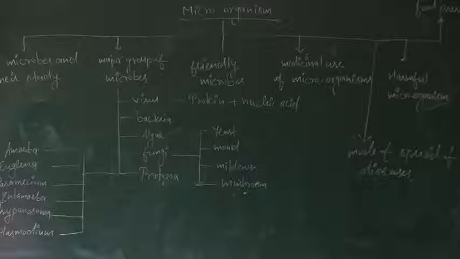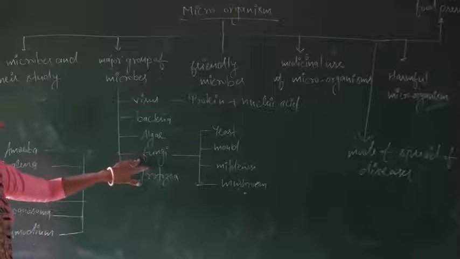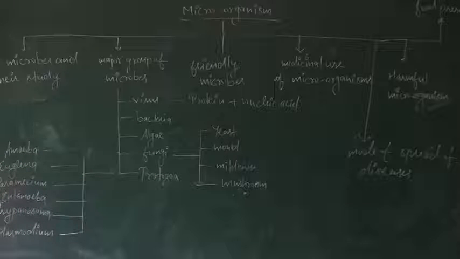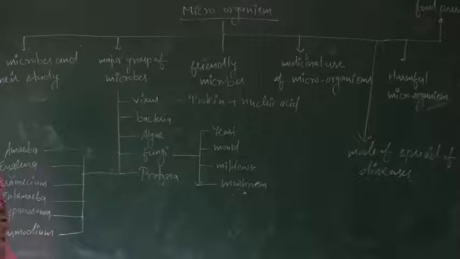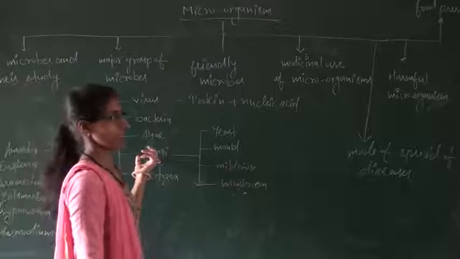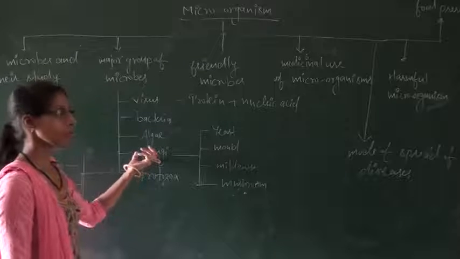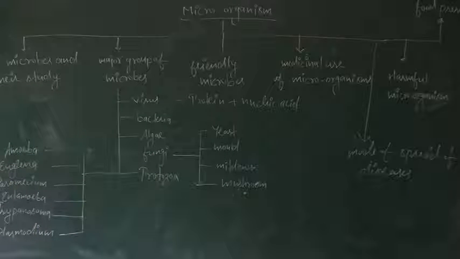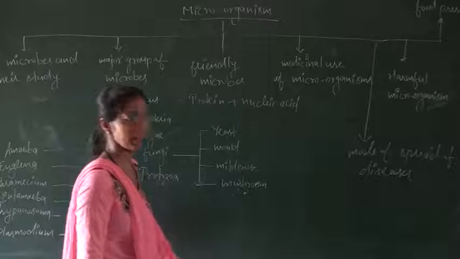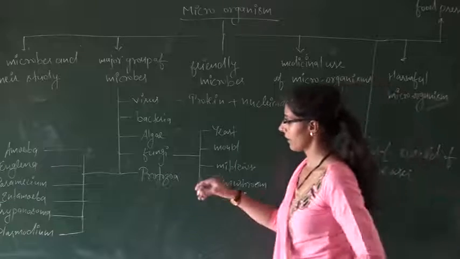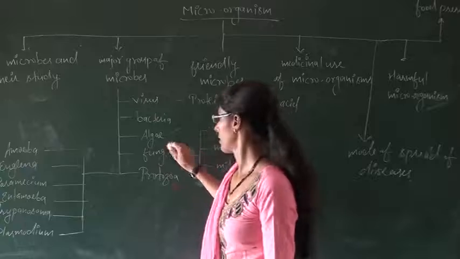Okay, students. After that, the next microbe is fungi. Fungi are the non-green plants. They lack chlorophyll. So the autotrophic mode of nutrition does not take place in fungi. Fungi may be either unicellular or multicellular.